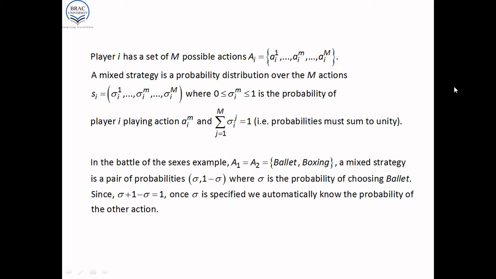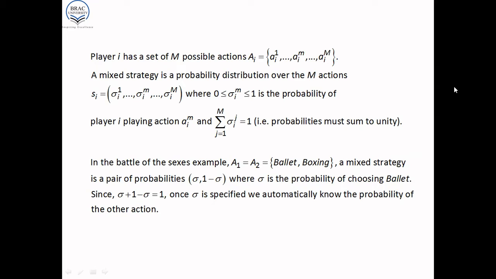This is his strategy set, a_i1 to a_im, all the way up to a_iM. And a mixed strategy is a probability distribution over the M actions. So s_i is sigma_i1 to sigma_iM, where sigma_im, which lies between 0 and 1, is the probability of player i playing action a_im, right? And the sum of the sigmas is equal to 1, because all probabilities must sum to unity.